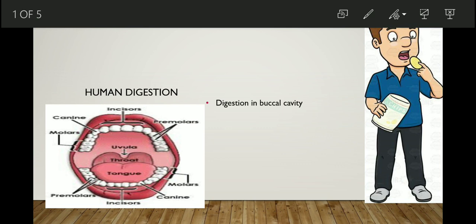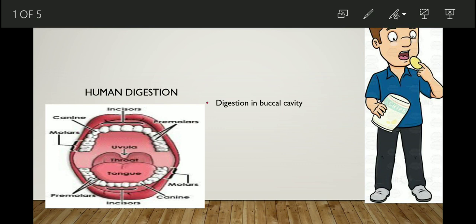So again we are discussing nutrition. What is nutrition and what are the major steps of nutrition? You know very well, there are five major steps in the nutrition of human beings and animals. We are also studying a microorganism, which is amoeba. So let's move to the next topic, because we are discussing digestion.